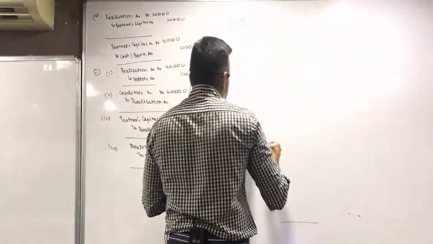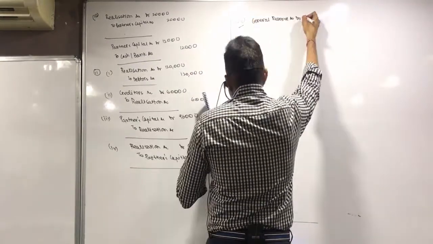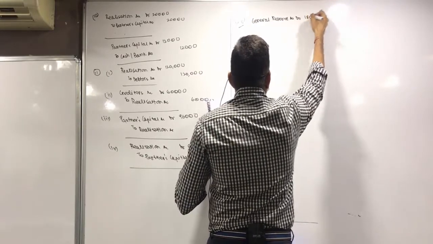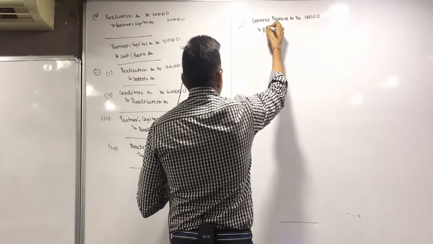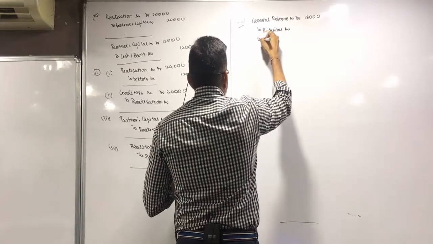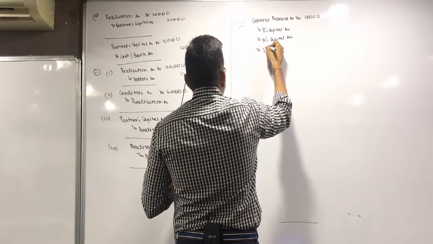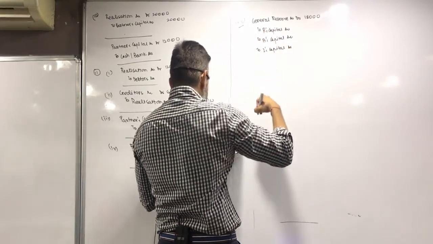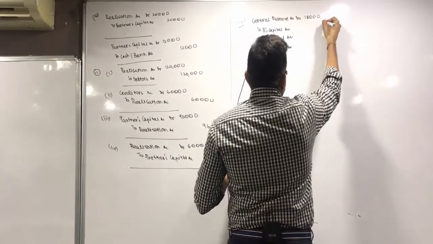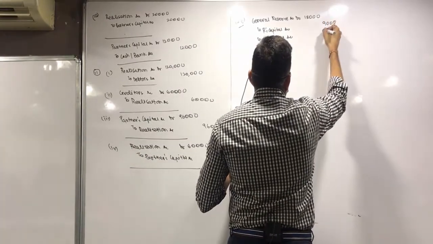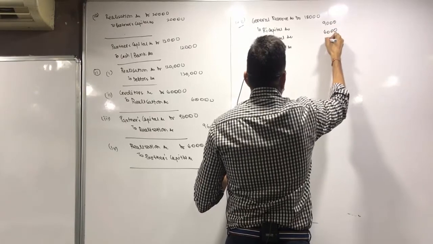General reserve account debit, amount is 18,000, to R's capital account, to B's capital account, to I's capital account. Ratio is 3:2:1. So 9,000, 6,000 and 3,000.